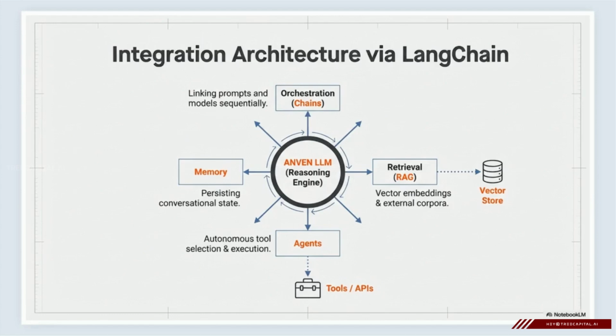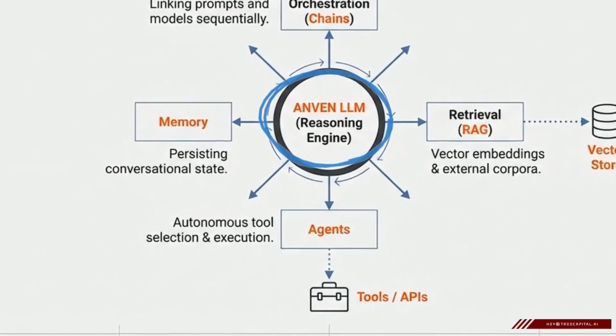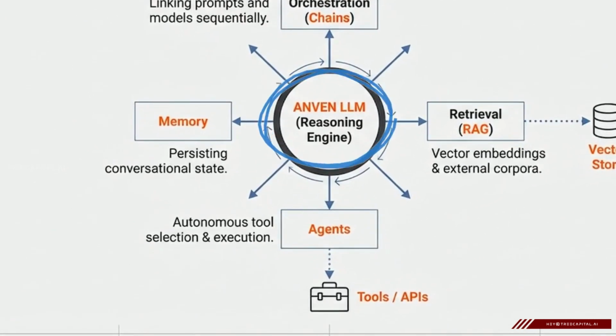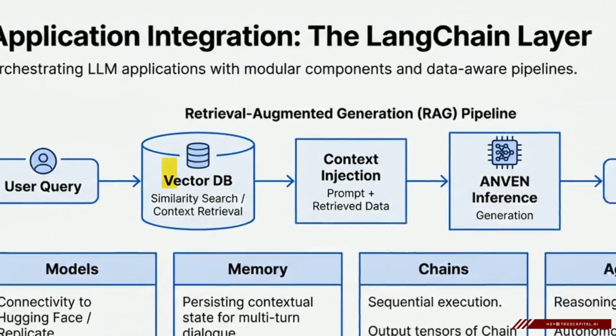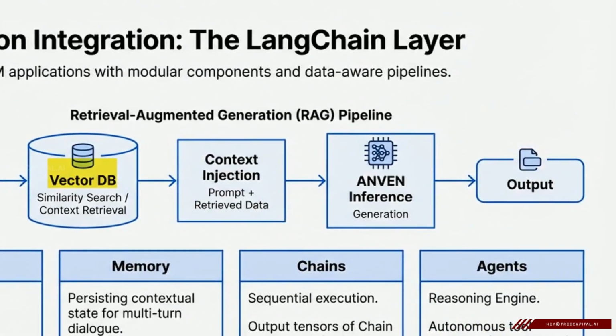Looking at this LangChain integration architecture, you can see how Anven acts as the central reasoning engine. It sits in the middle, autonomously coordinating multiple agents, memory modules, and external tools to execute complex workflows. This diagram illustrates a retrieval augmented generation, or RAG, pipeline. In healthcare, a doctor can ask a query, and the system pulls specific patient data from a secure vector database, injecting that context directly into the AI's reasoning process.